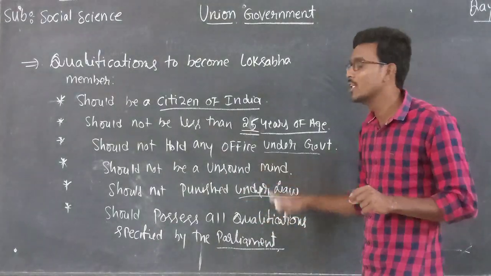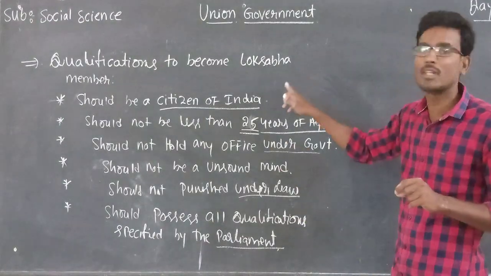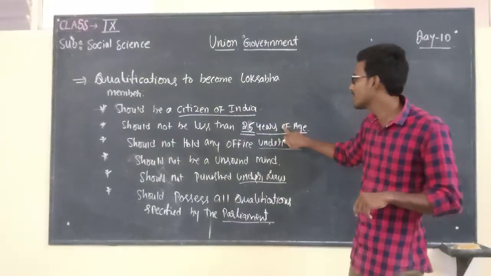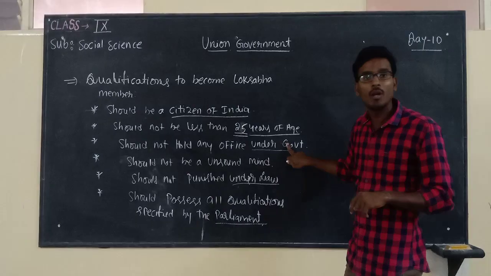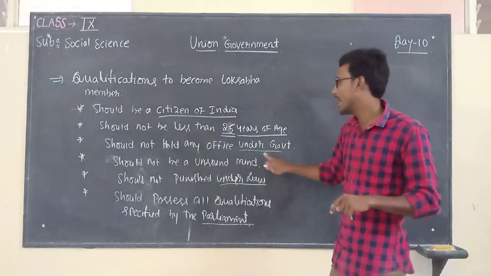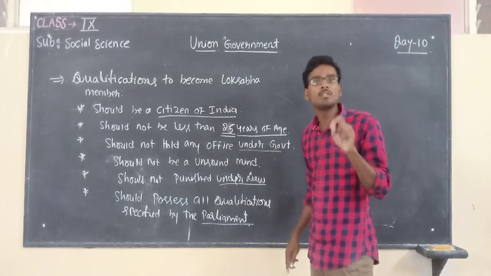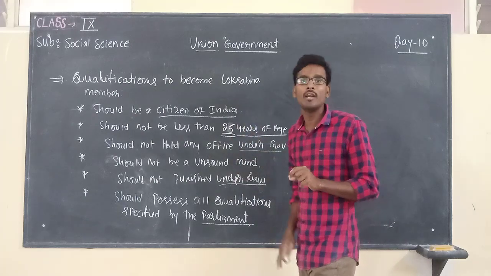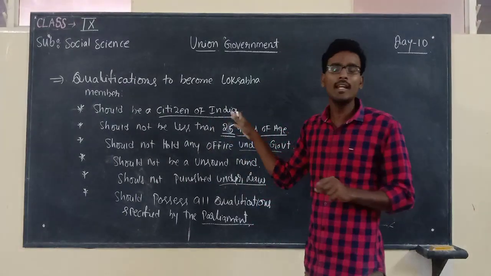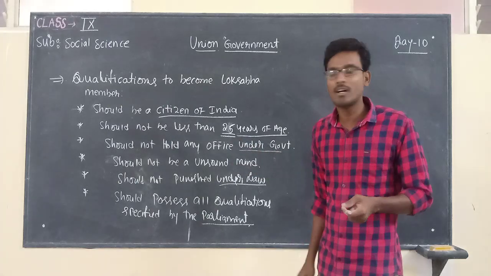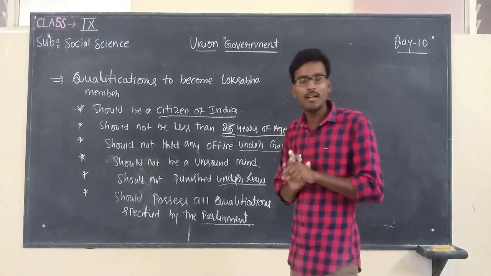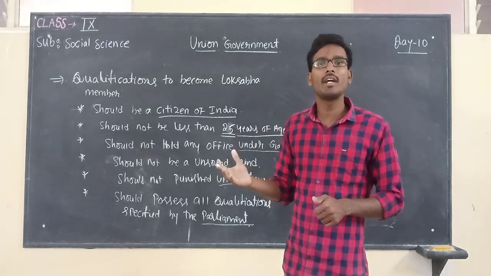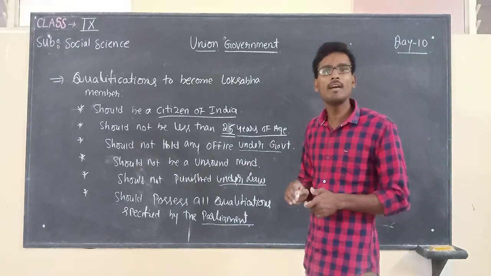Then only he is eligible for the election for a Lok Sabha seat. So he should be a citizen of India, should not be less than 25 years of age, should not hold any office under the government, should not be of unsound mind, and should not be punished under law, and he should possess all the qualifications needed for a Lok Sabha member. If any person has these qualifications, then he is eligible to contest in the elections of the Lok Sabha. So children, so far we discussed the complete structure of Lok Sabha, and what qualifications are needed to become a Lok Sabha member.